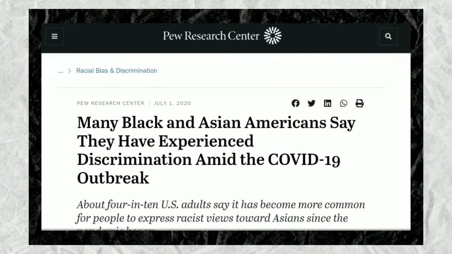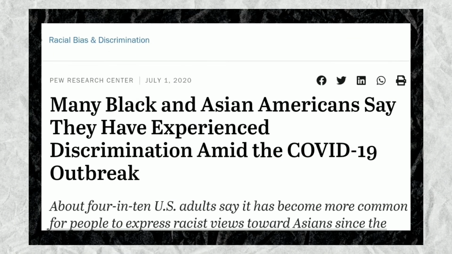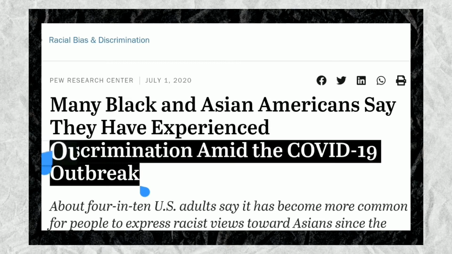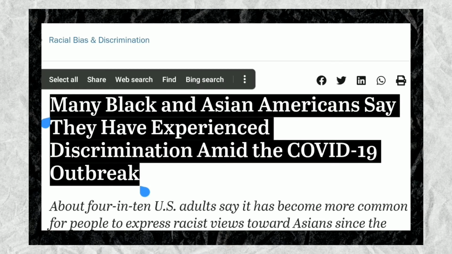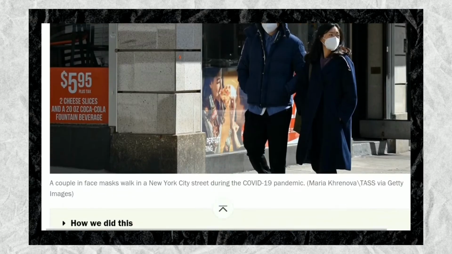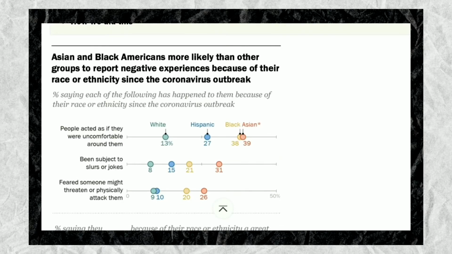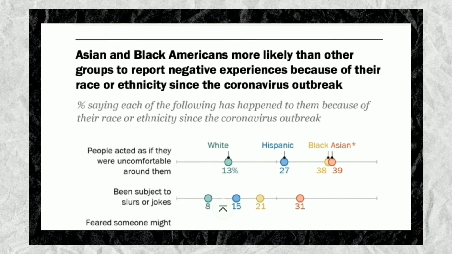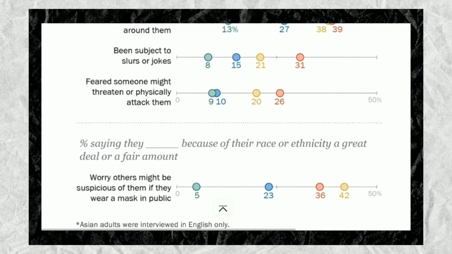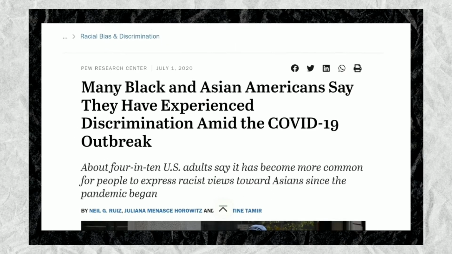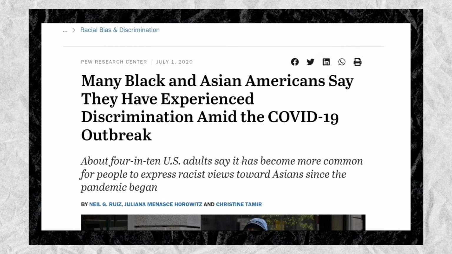As displayed in the title of our article, which is "Many Black and Asian Americans Say They Have Experienced Discrimination Amid the COVID-19 Outbreak," just by looking at it, we could say that this is a credible source for the topic of sociology, as it tackles the negative experiences of Asian or Black Americans because of their race and ethnicity. So this article passes this relevancy test in evaluating reliable sources.